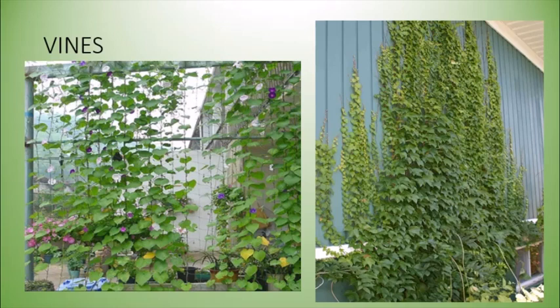Next are the vines, or you can call them creepers. Now the stems of creepers are very flexible. They are soft, they are green, and they need support to climb. That is why you will find that they are always found near a wall. Now some climbers spread on the ground, for example, pumpkin. If you have seen a pumpkin plant, you will see that it spreads on the ground. While some have aerial roots like the money plant. And some climbers also develop tendrils like the cucumber.